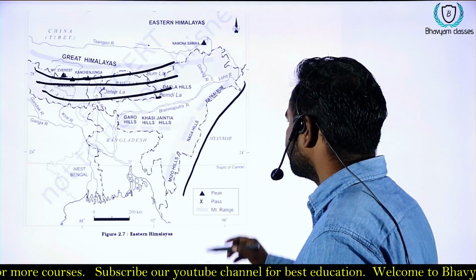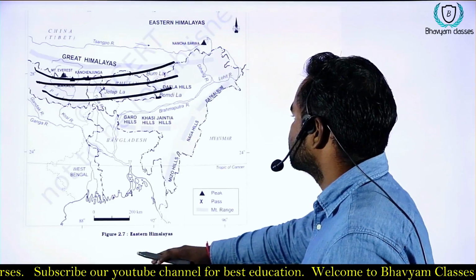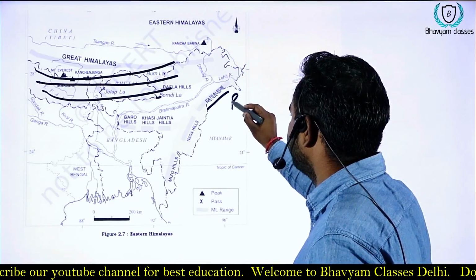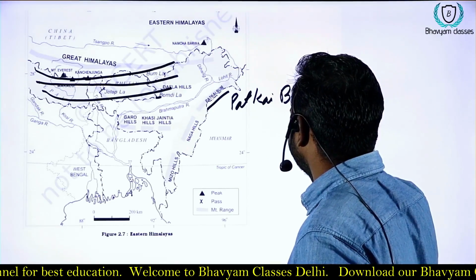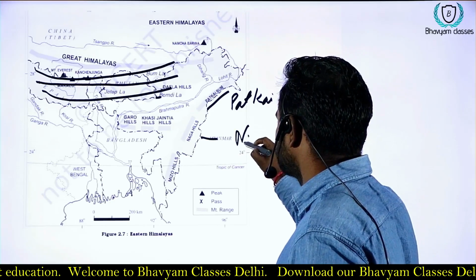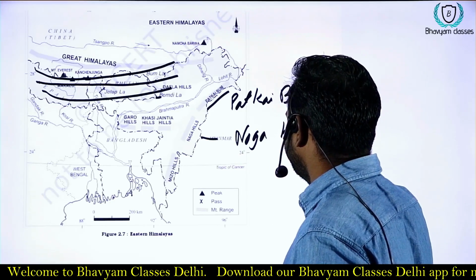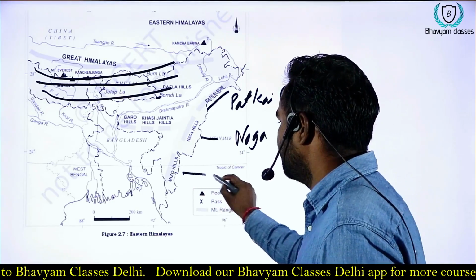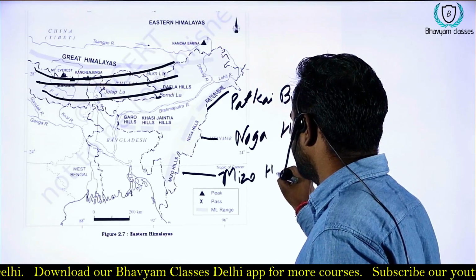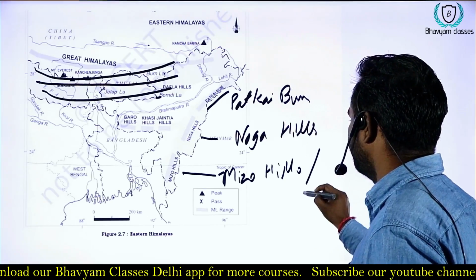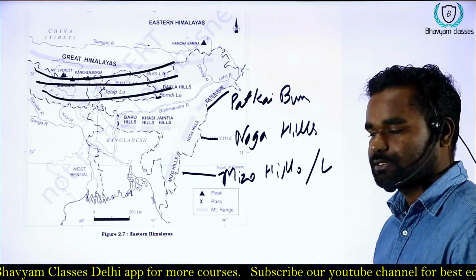First is Patkai Bum. Second is Naga Hills. Then we have Mizo Hills, or Lushai Hills.